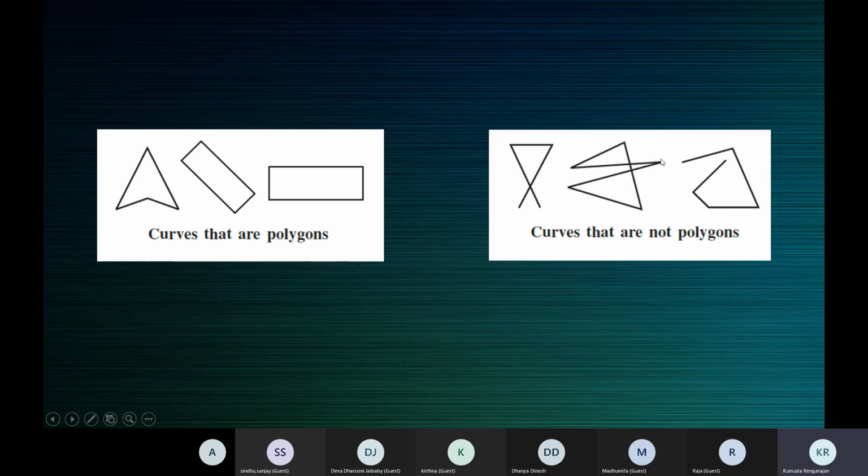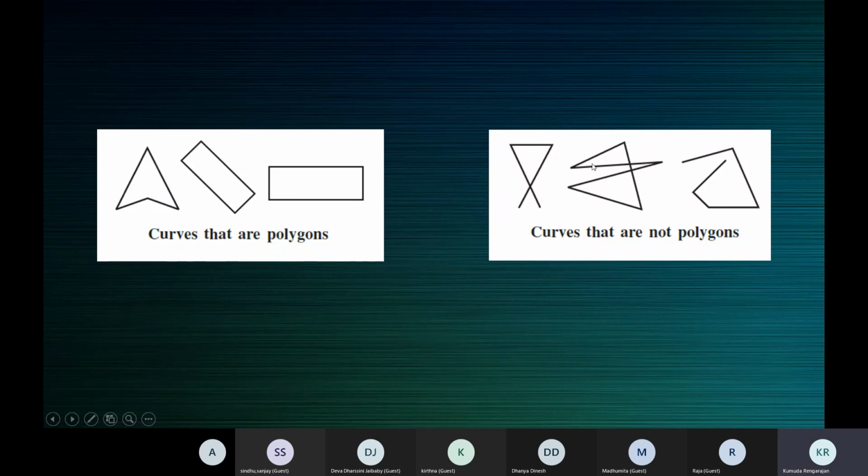Suppose I start like this, I go like this, I come like this, and I finish here. This is one of the ways of doing it. I start here, I run my pencil like this, and then like this, and finish it here.